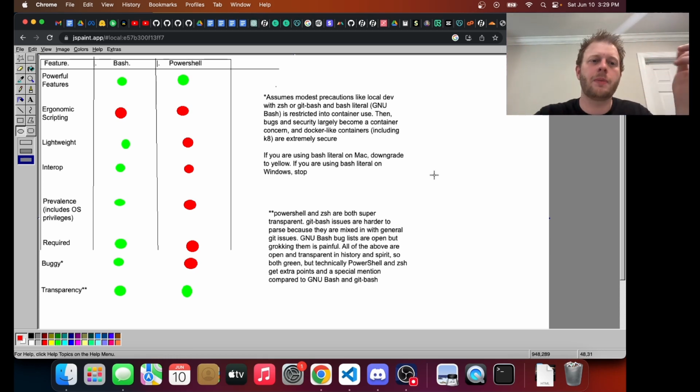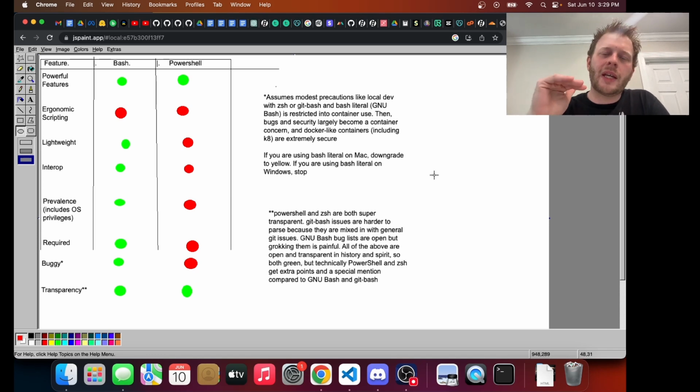When you look at production systems, even more than that are Linux-based. Also, bash is well supported on Windows through Git bash. So bash is well supported on all operating systems. Then when you run into the programming language level that's on top of the operating system level, bash has even better interoperability with programming languages like Python and so forth. So bash really takes the cake for interoperability and also for prevalence within systems or developer mindshare.